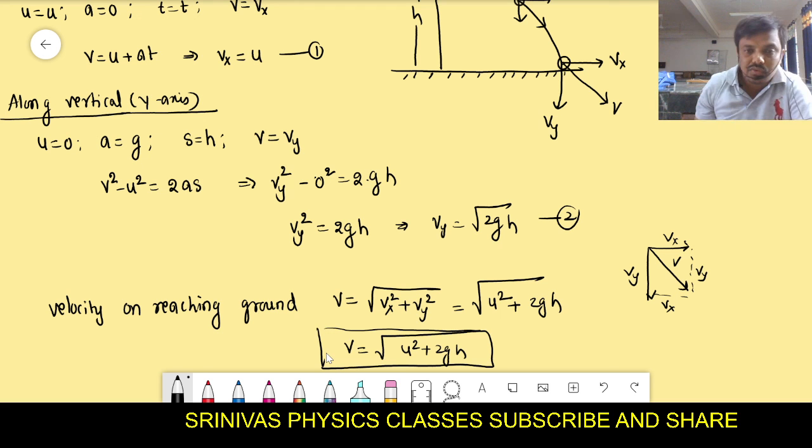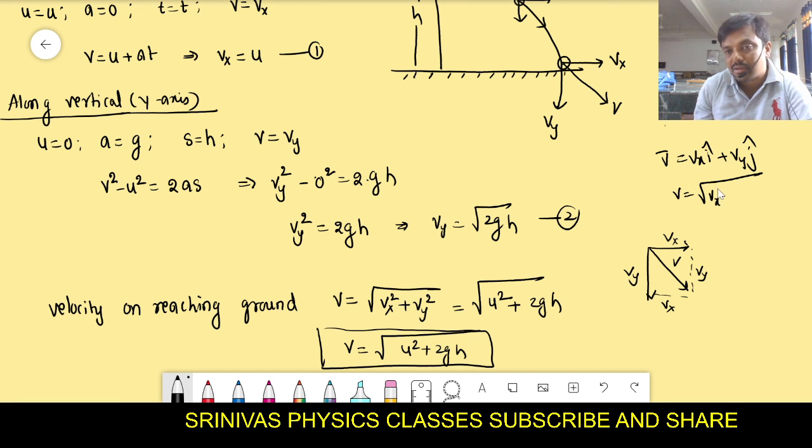How did you get this formula actually? Even this you can write in vector form also. Velocity V bar is equal to Vx along the x-axis, Vy along the y-axis. We write it like this: along the x-axis means i cap, along the y-axis means j cap. What magnitude will you get? Can you write the magnitude as under root Vx square plus Vy square? Is it correct?